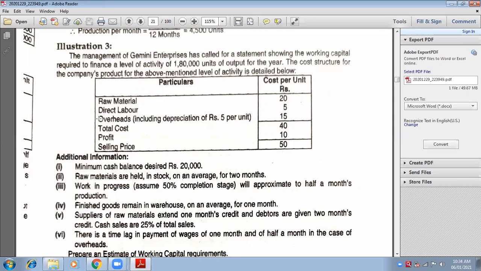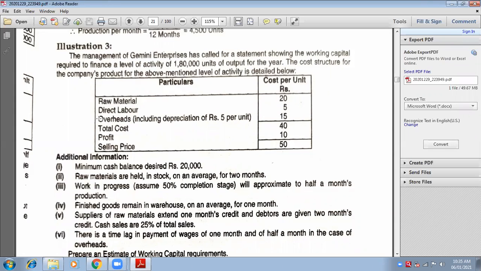So what is the majority time unit given? You will take that. Majority months are given, so you will go by 12. 12 months are there in a year. If it is days, you will take 365 days in a year. If it is weeks, you will take 52 weeks in a year. The cost structure for the company's product for the above mentioned level of activity is detailed below.